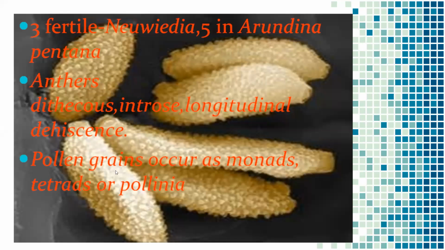Pollinia, which are generally present in the Asclepiadaceae family, are also observed here in the Orchidaceae family. Dehiscence means the anther has 2 lobes, and introrse means they face the inner side of the flower.